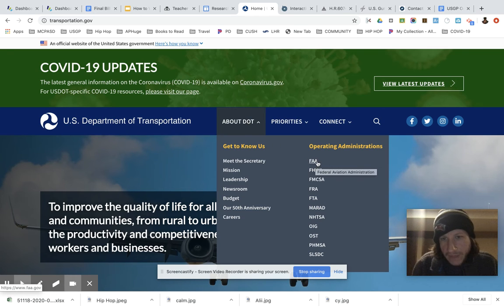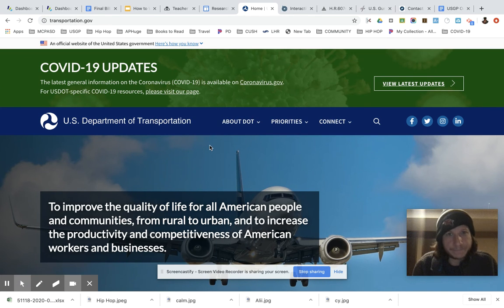So we have the Federal Aviation Administration, the Federal Highway Administration, the Federal Motor Carrier Safety Administration, the Federal Railroad Administration. So potentially maybe that would deal with high-speed rail. You just gotta look through and think to yourself, what does my solution have to do with? Is there a department where this fits? And then what is the sub-agency that potentially would deal with this? So you got to do some research, but now you have the tools to do that.